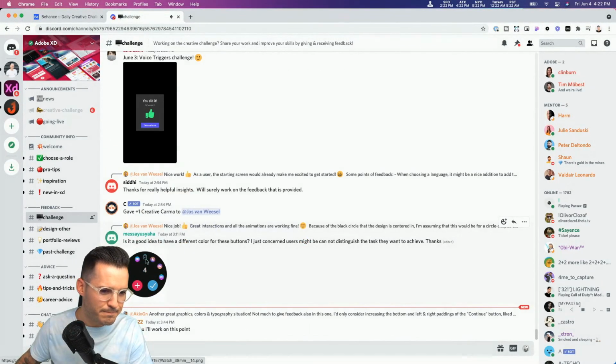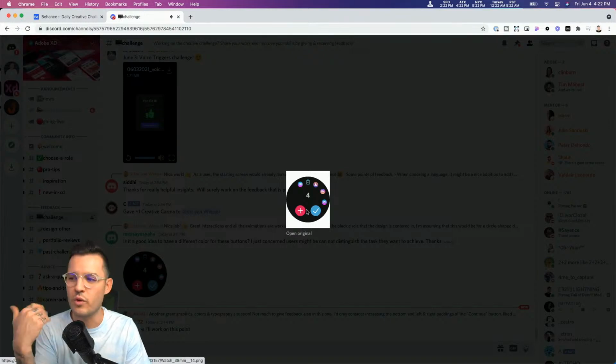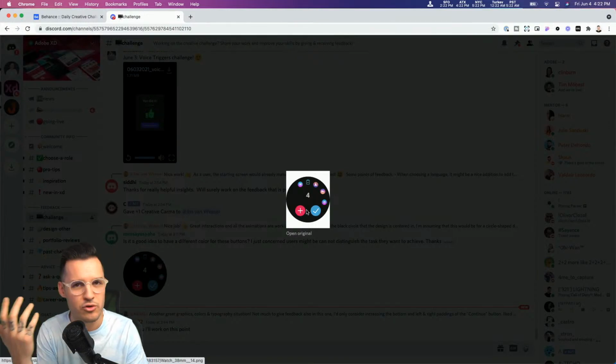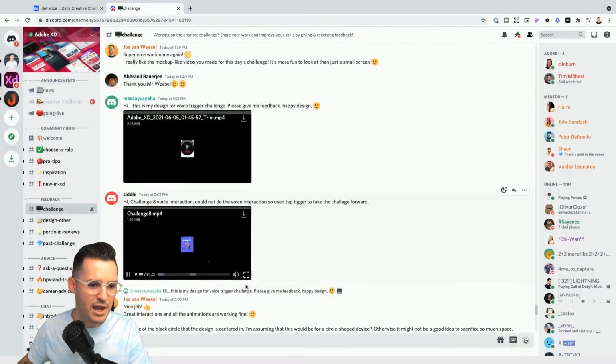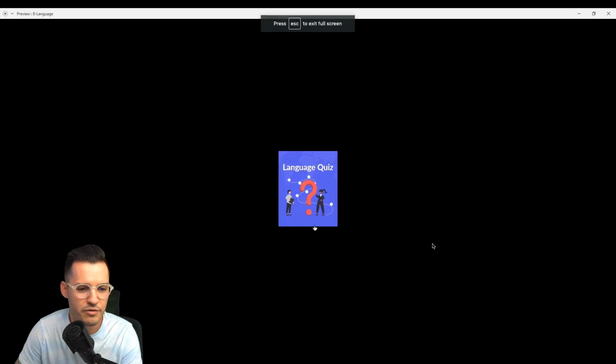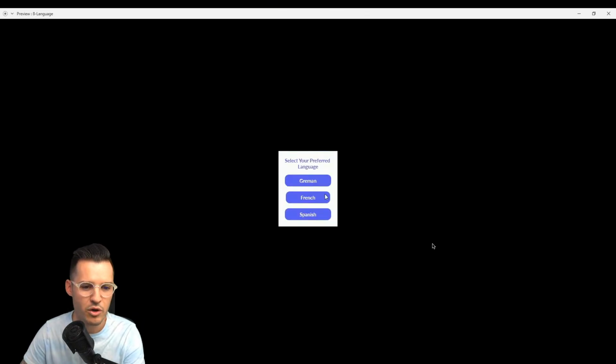Somebody submitted this awesome, kind of round, almost like an Android watch interface. Love that. Love seeing people mix it up and do different things. This one is from Sidi, and let's see. Wonderful. Love the illustrations, like some on-draw stuff.